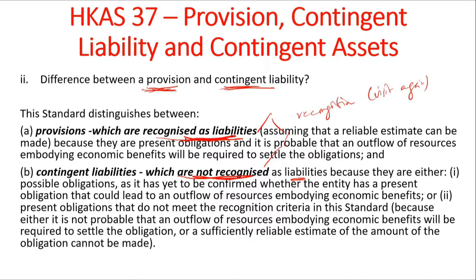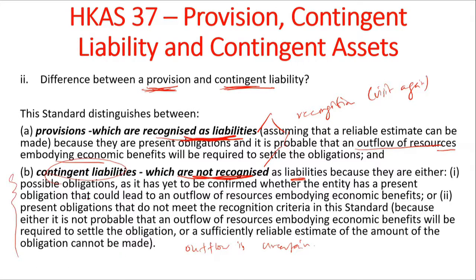A provision is a liability where it's very certain that there's going to be an outflow of resources, whereas in a contingent liability, the outflow is very much uncertain. The company does not know. It's because the outflow is uncertain that we have a contingent liability, and you can always read these definitions here.